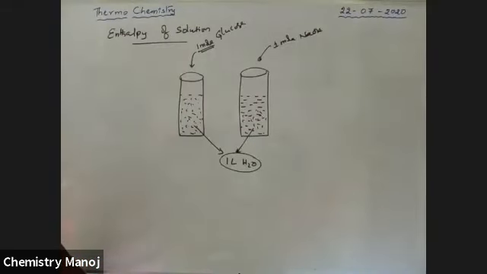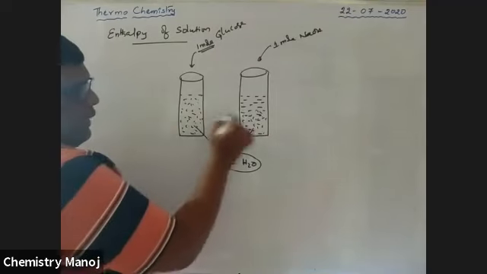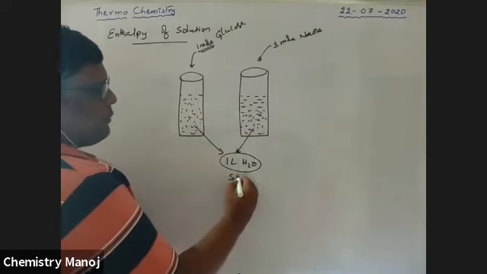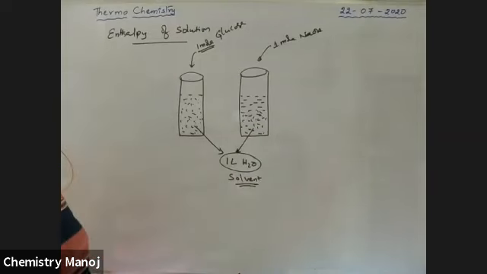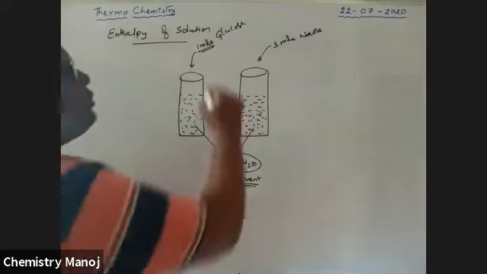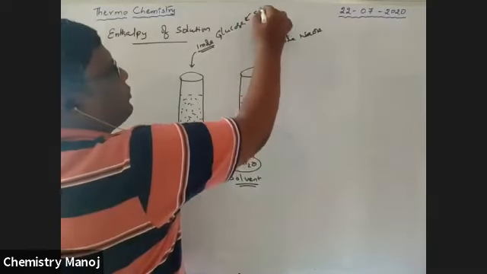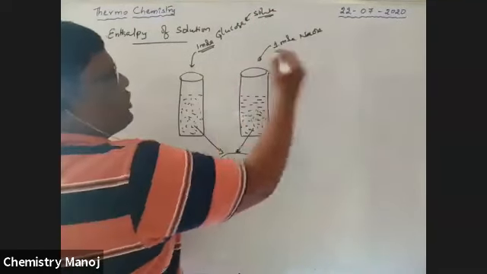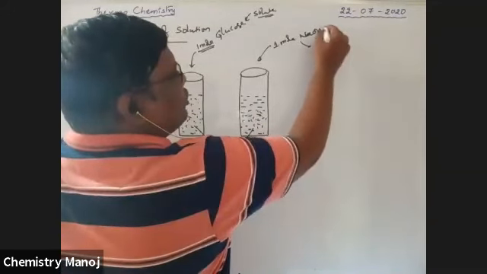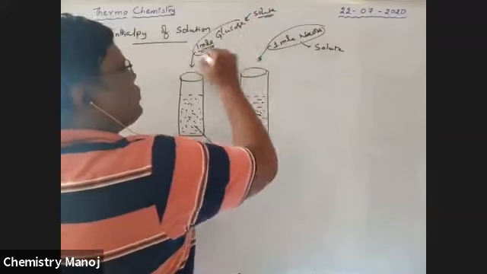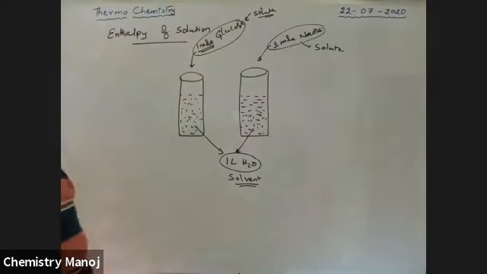Water is the solvent. Here glucose is a solute, and in the second beaker NaOH is also a solute. The solutes are different, but the solvent is the same.